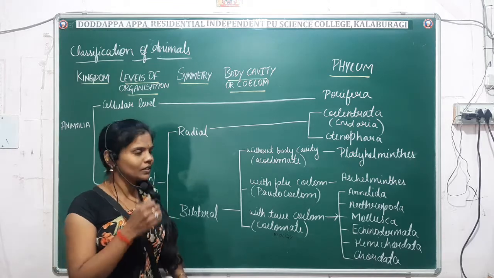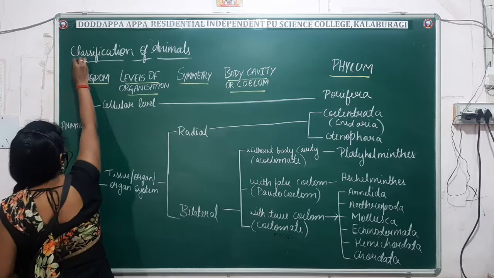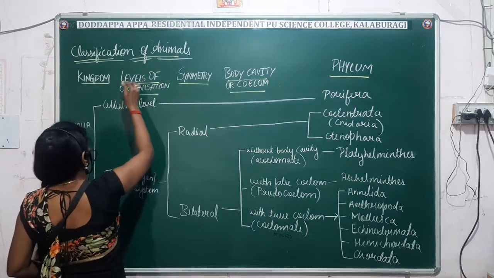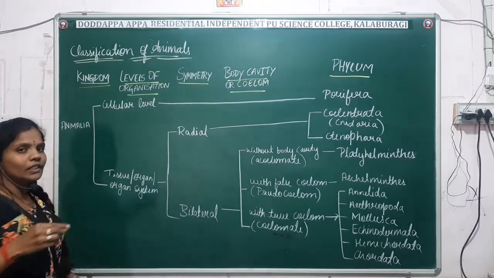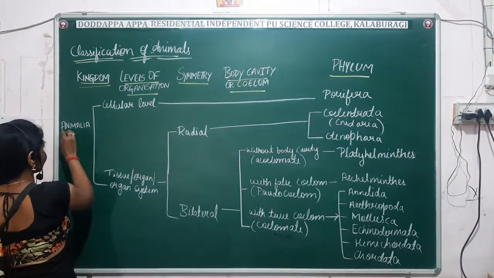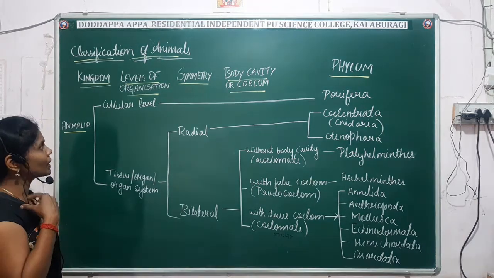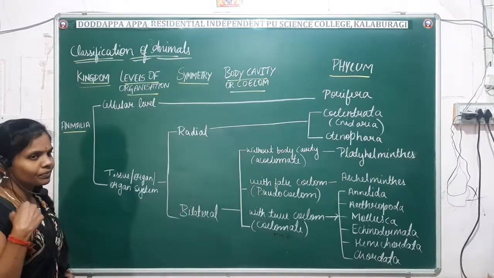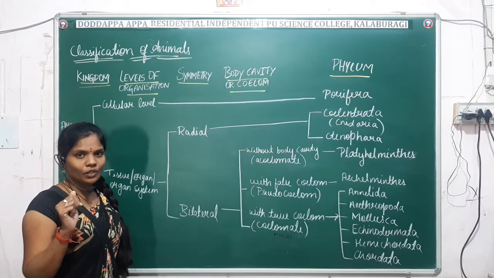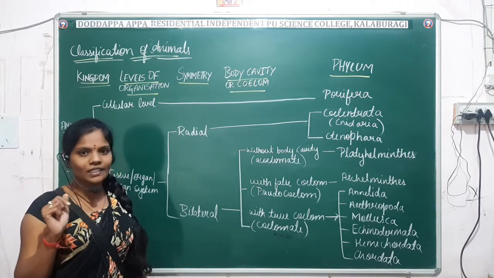Let us have a look. So in the classification of animals, first comes the kingdom. So here, the kingdom is generally Animalia. Okay, kingdom is Animalia. So again here, based on the level of organization, we have studied three types of level of organization: cellular level, tissue level, and organ system level.